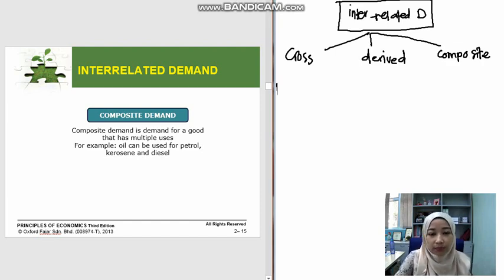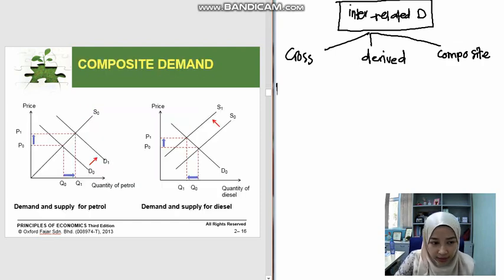So what will happen to the demand for that product in the case of composite demand? Let's look at this example. Here we have two products that come from oil, petrol and diesel. Let's say you have the option of producing either more petrol or more diesel.